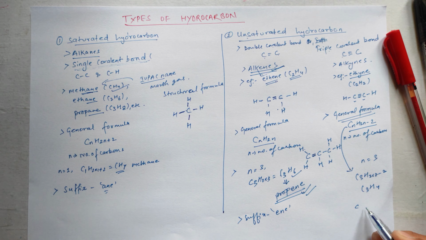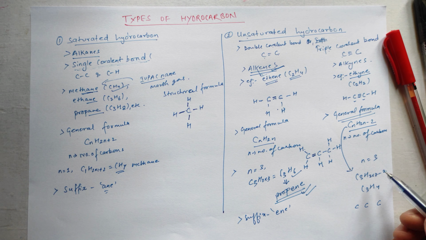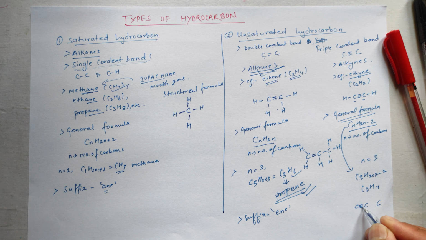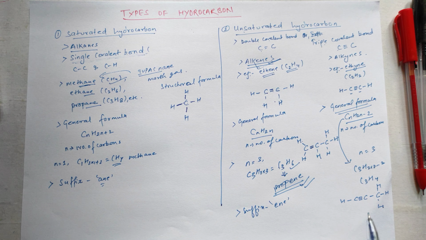Number of carbons 3, 1, 2, 3. But here there is a triple covalent bond, so 1, 2, 3. It means 3 electrons are shared between two carbon atoms. Like this. This is the structural formula.